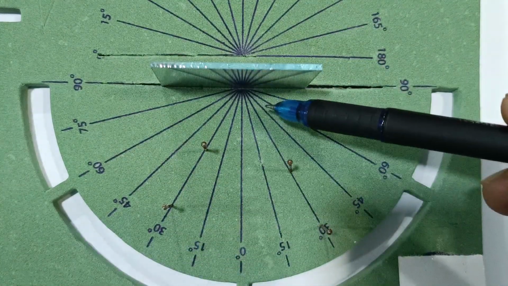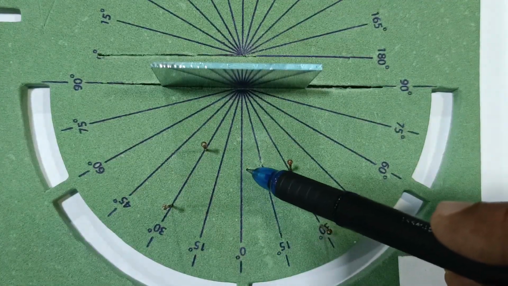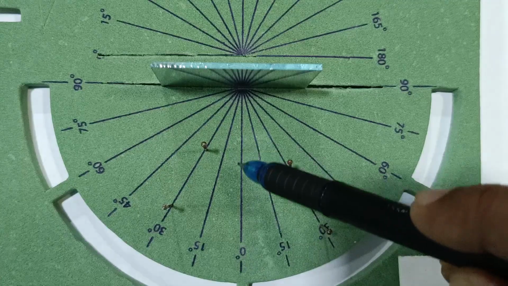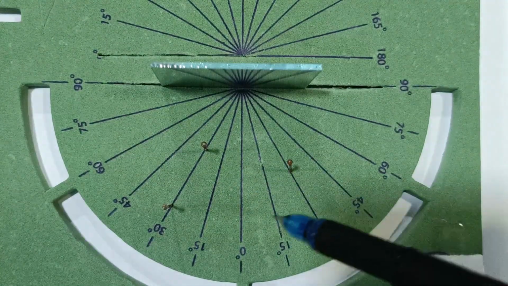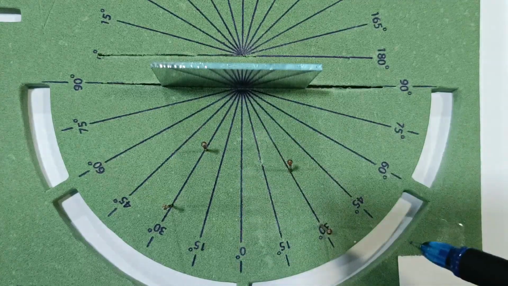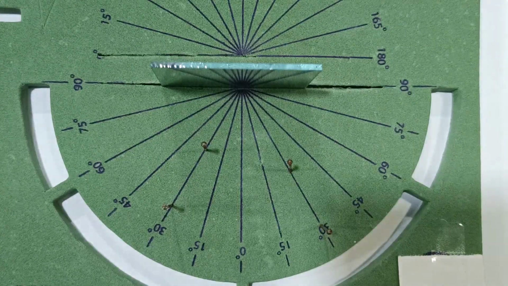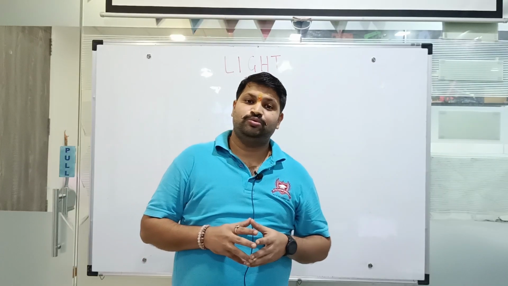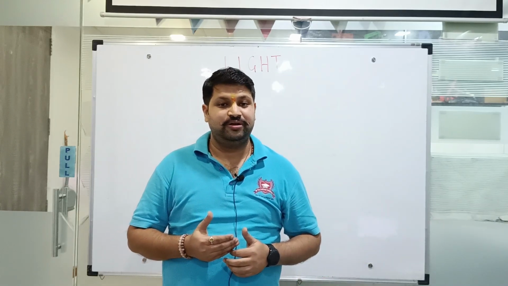So this is the incident ray and this is the reflected ray. So if we measure the angle between the normal, that is this 0-degree line, and each ray, then both these angles need to be equal. Hence we have proved the law of reflection, which says that the angle of incidence is equal to the angle of reflection. Now this was about a reflection of light by a plane mirror.